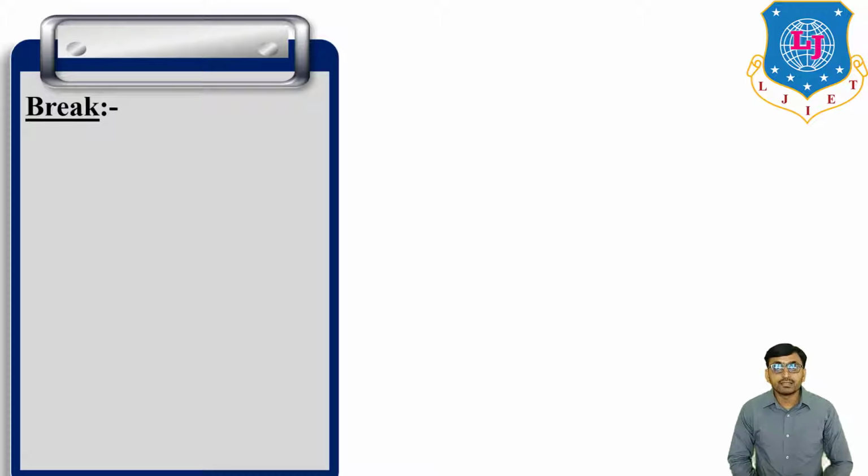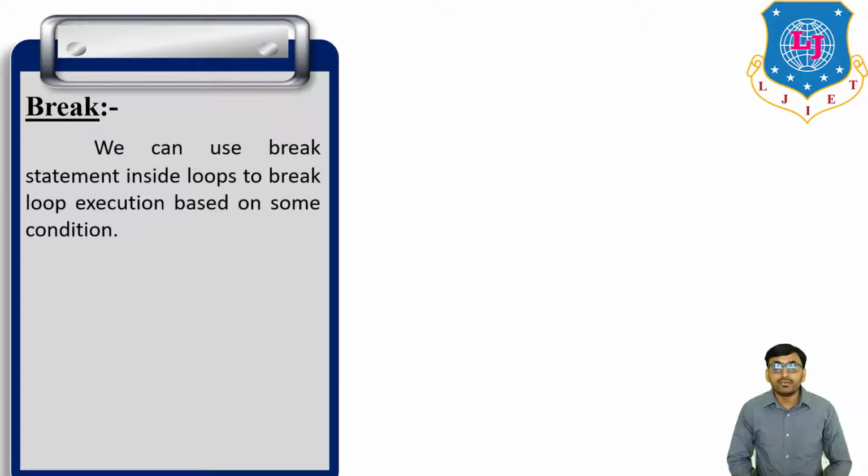So first one, that is about break. Now we can use the break statement inside a loop to break loop continuity based on some condition. There are normally two types of loops used in Python: for loop and while loop. And break is used in the loop to stop continuity of the loop based on some condition. If this condition is satisfied, then stop continuity of the loop.